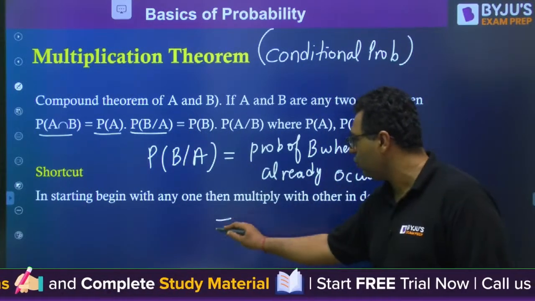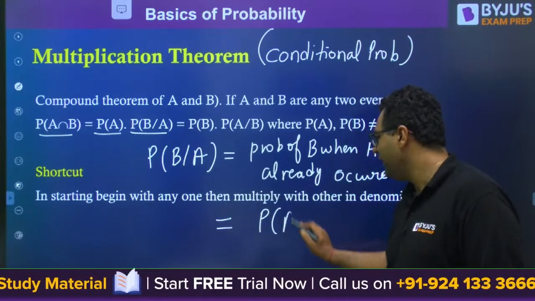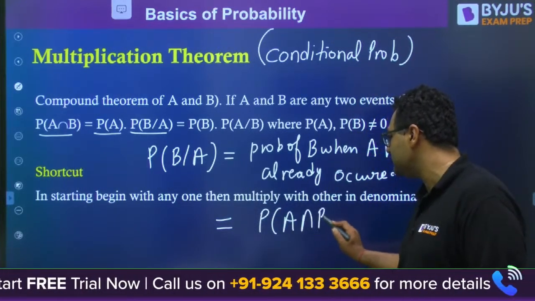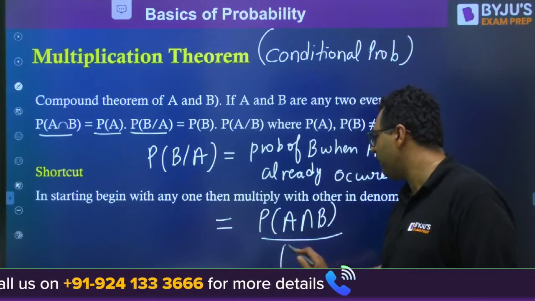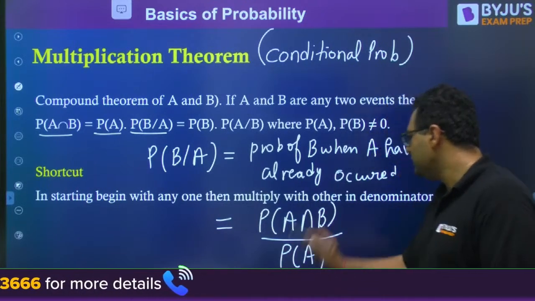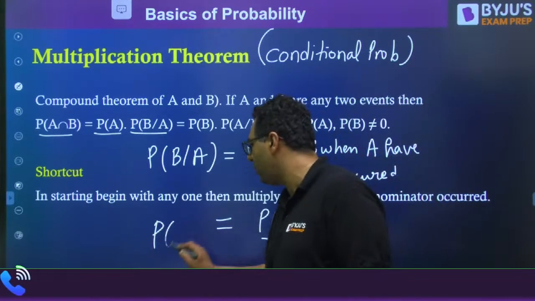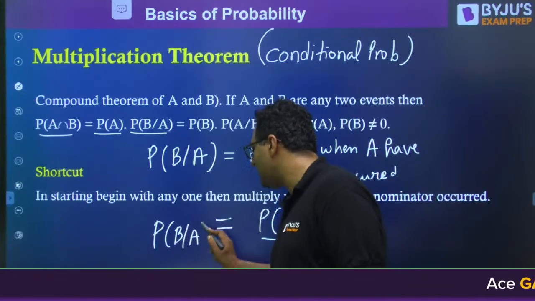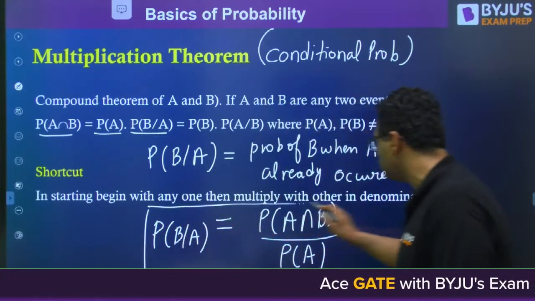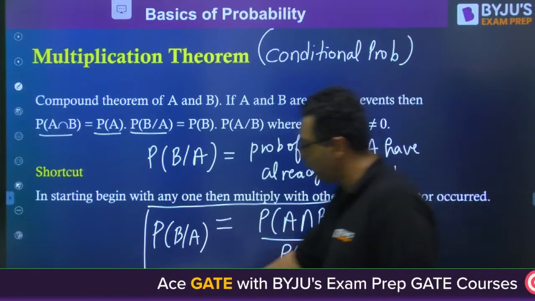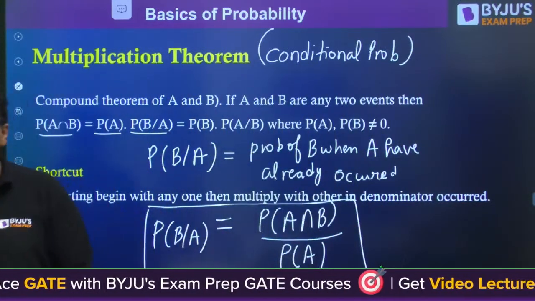And if you want to write the formula for this, it is probability of A intersection B divided by probability of A. This is also said to be conditional probability. So guys, this is the heading of today's class, so we will have questions on conditional probability also. Is it clear for everyone?